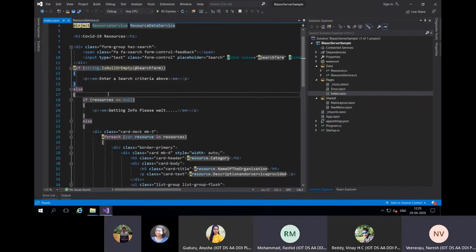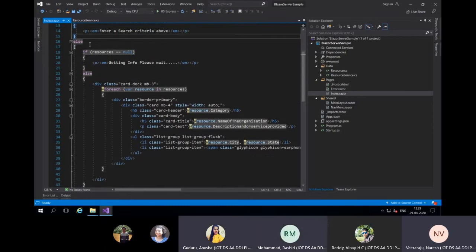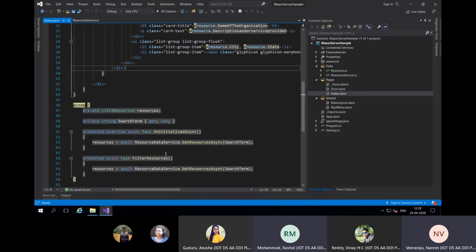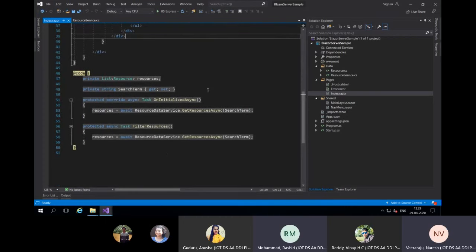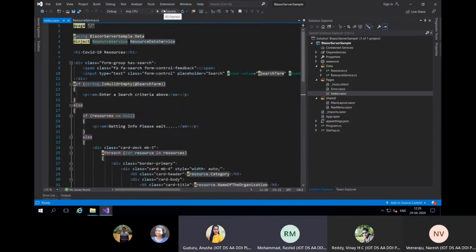Yeah, Naresh. Shashank, Rashid. And if the search term is not there, I'm writing an if condition: enter a search term. If the search term is there, I'm telling it to wait, I'm getting you some data. Once the data is got, I'm doing a foreach, and then I'm just constructing my HTML. Fine, guys. Shall I run this?